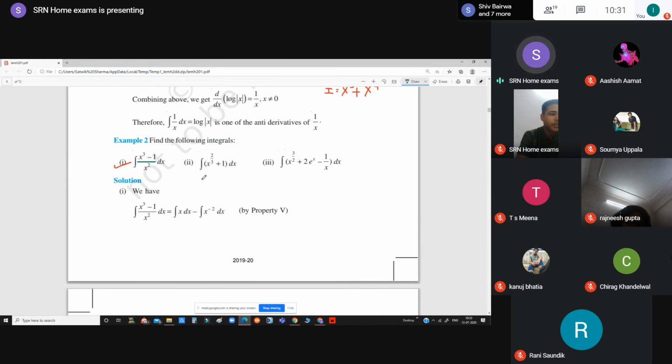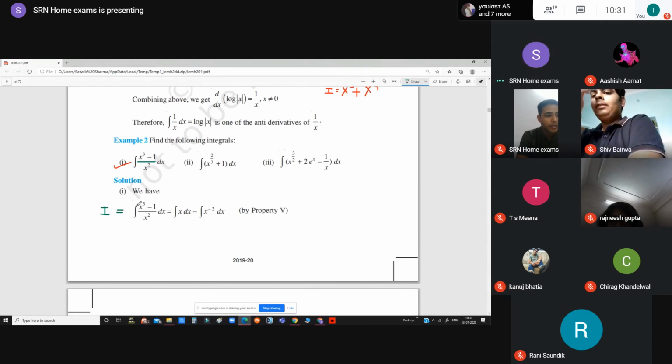Whenever a question of integration is given to you, your first step should be to write it in the proper format. So I am going to write I is equal to the symbol of integration and the function x cube minus 1 divided by x square dx. Some of the students forget to write dx. This is also a very important part, because this dx tells us that we are going to integrate the complete function with respect to x.